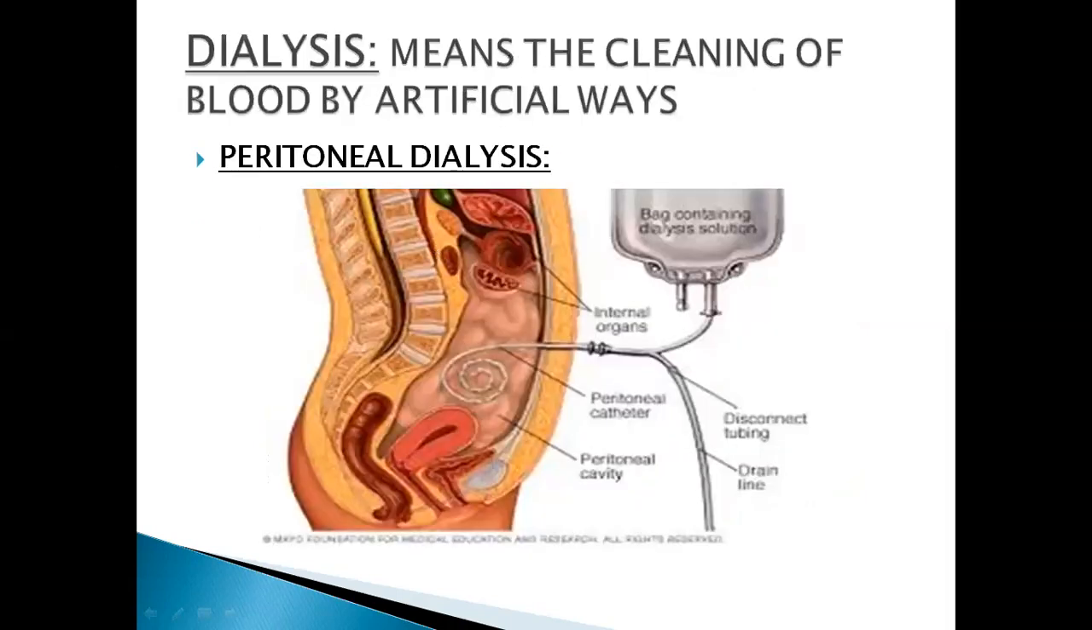Here is dialysis. What is dialysis? It means the cleaning of blood by artificial ways. When the kidney is not performing its duty, it can be done artificially by a process known as dialysis. Dialysis is of two types, in which the cleaning of blood is done by artificial ways. The first one is peritoneal dialysis, and the second one is hemodialysis.